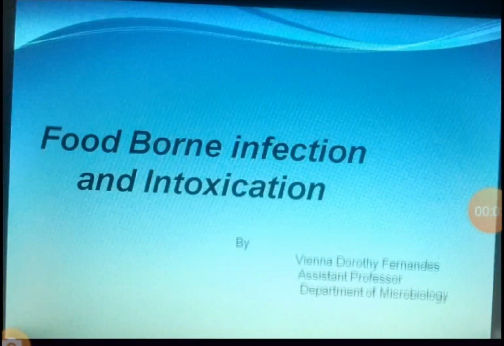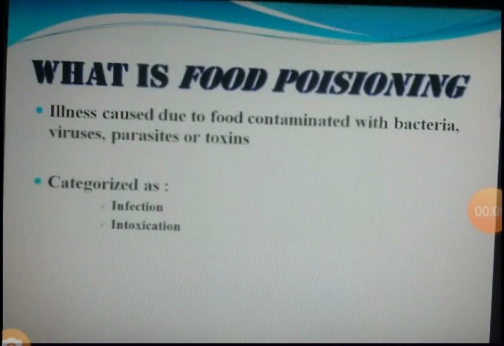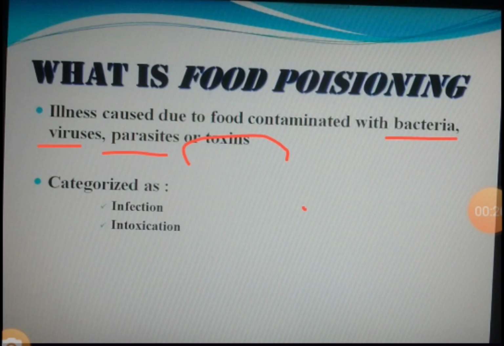Studying about foodborne infection and intoxication in today's class. Now, what is food poisoning? This is illness caused by food that is contaminated with bacteria, viruses, parasites, or their toxins. Maybe the microorganisms are not there, but they could have released their toxins into the food substances that we are consuming. So that is called food poisoning.